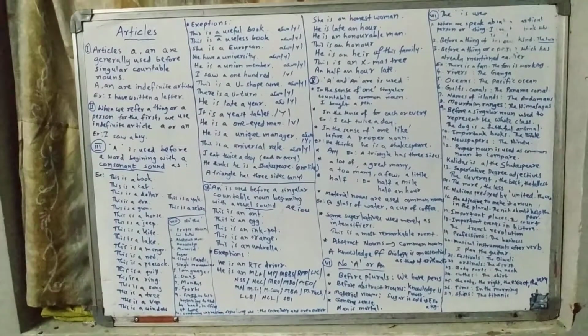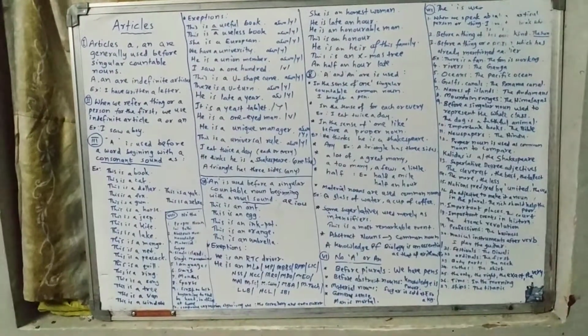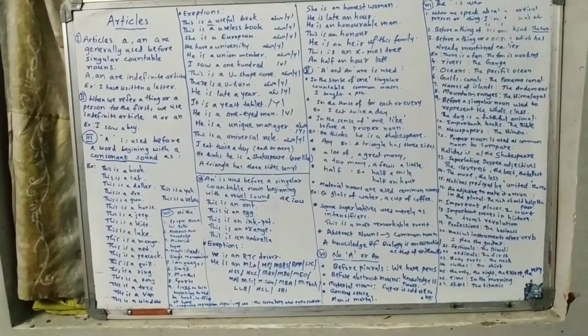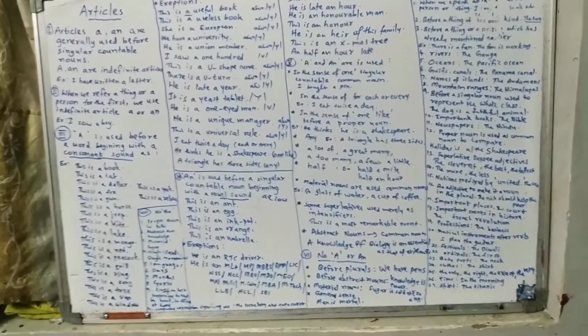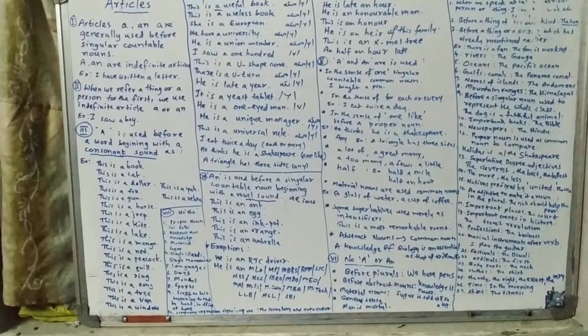Then the king will be familiar to us, so we can say the king had 4 sons. Once upon a time, there was a crow. Next, we use the crow was thirsty. In that way, we can use a or an articles.